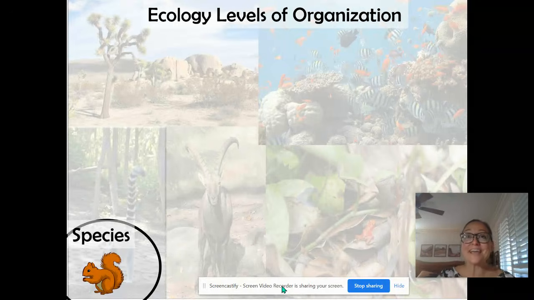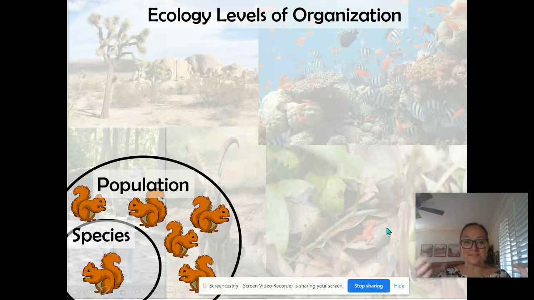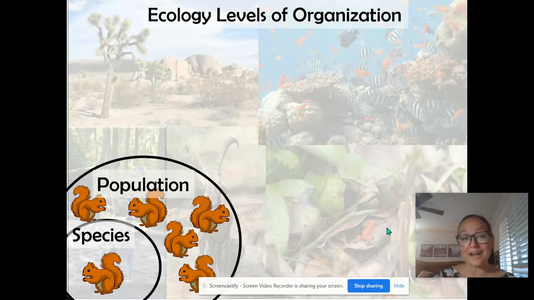Now, if you take a lot of those same species and put them in a group, we have what's called a population. So in population ecology, you are studying members of the same species living and interacting together. The actual definition of a population is members of the same species living together within a defined area.